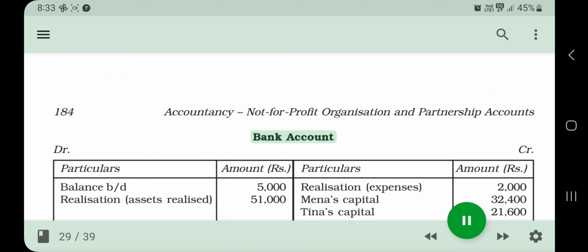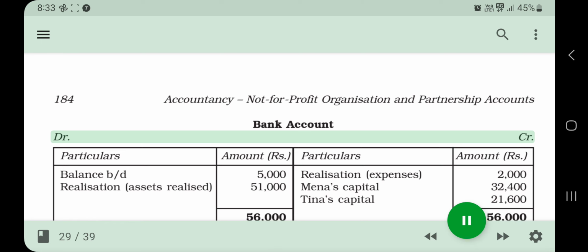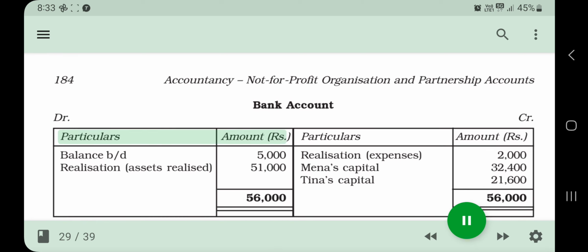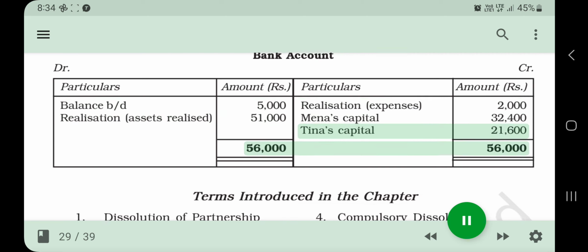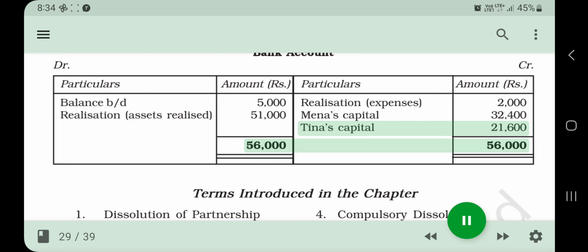Bank Account, Dr. Cr. Particulars, amount in Rs. Balance b/d 5,000; realization expenses 2,000; realization, assets realized 51,000; Meena's capital 32,400; Tina's capital 21,600; total 56,000 each side.